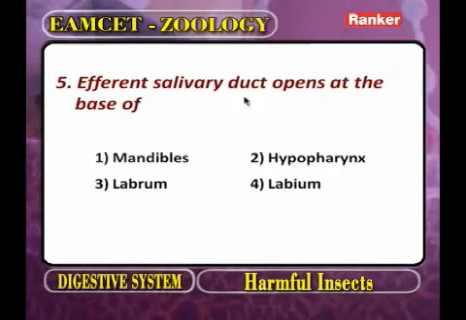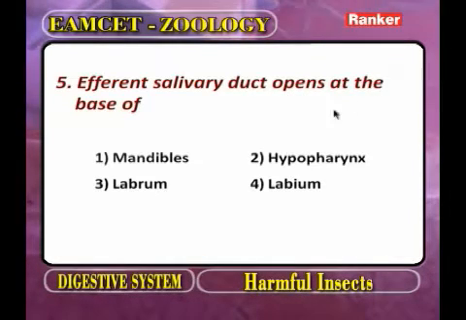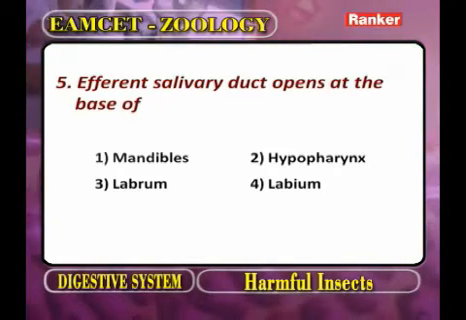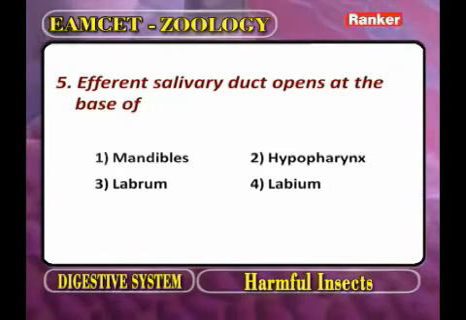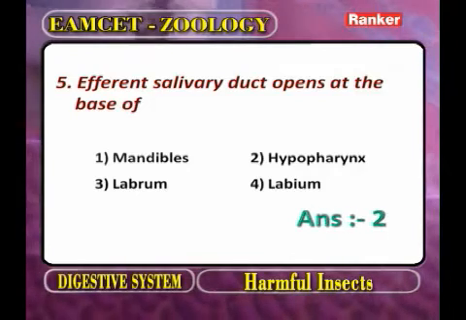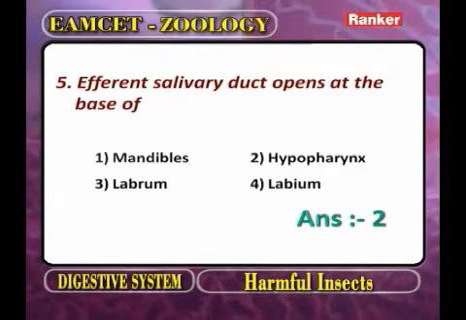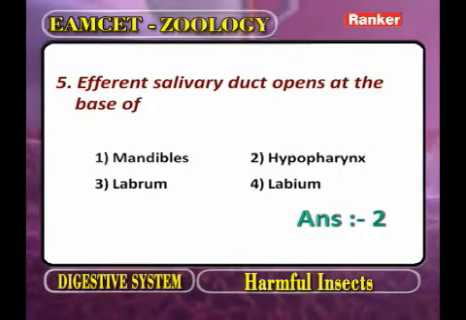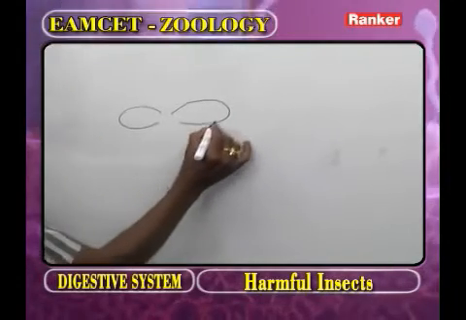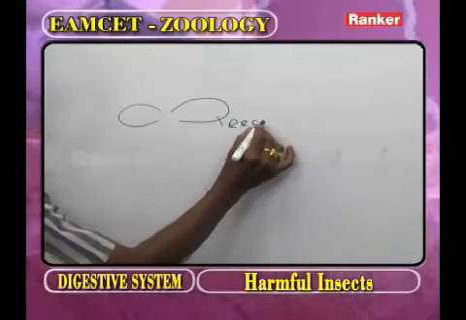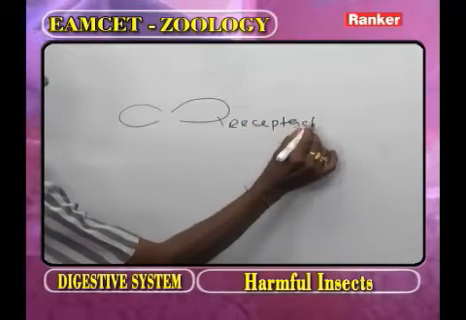Efferent salivary duct opens at the base of. As we observe the digestive glands of cockroach, one type we call the salivary glands. In the salivary glands, one pair of sacs are present. They are called receptacles.